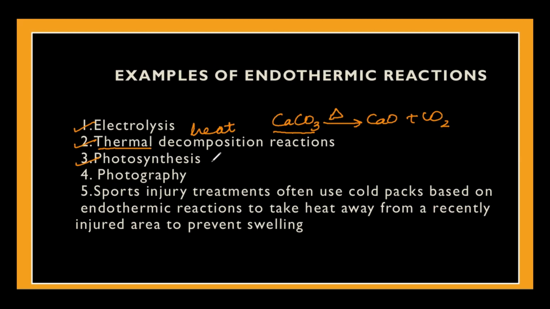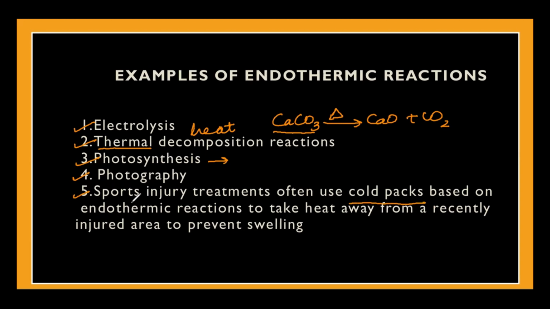Then the third one is photosynthesis. In photosynthesis and photography, both are photochemical reactions where sunlight is being used in the reaction. And the fifth one is a real life example where you use cold packs.